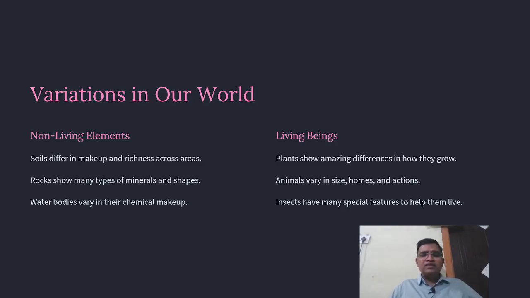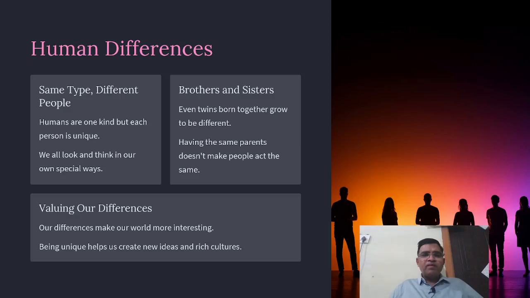Then living beings: plants show amazing differences in how they grow. Animals vary in size, homes and actions. Even insects have many special features to help them. So there is difference in non-living elements as well as living beings. Let us examine one by one.